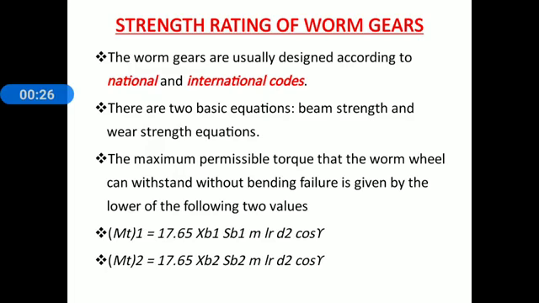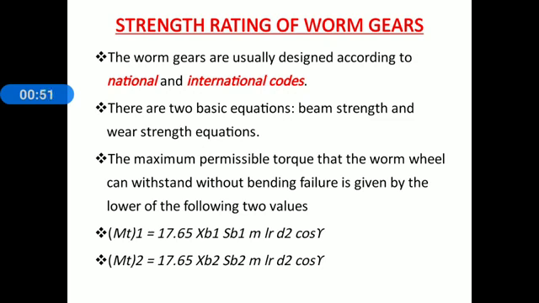Strength rating of worm gears. The worm gears are usually designed according to national and international codes. Remember this. Worm gears are usually designed according to national and international codes. There are two basic equations, beam strength and wear strength equations. First of all, we will deal with the beam strength.